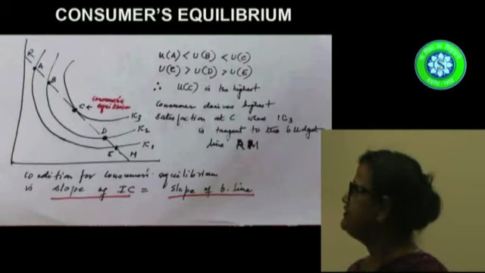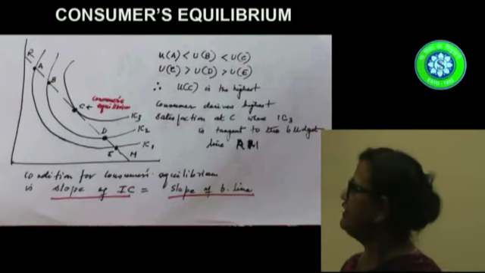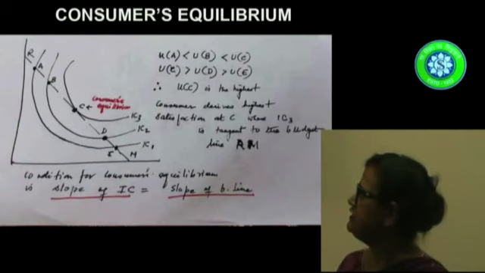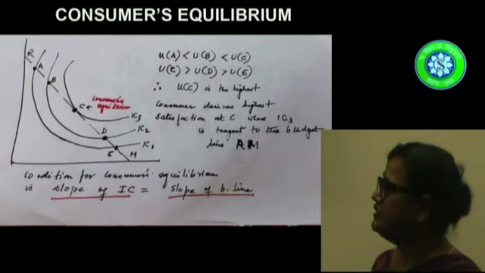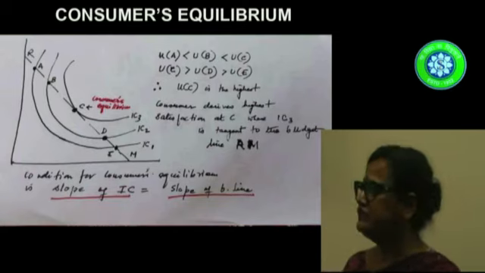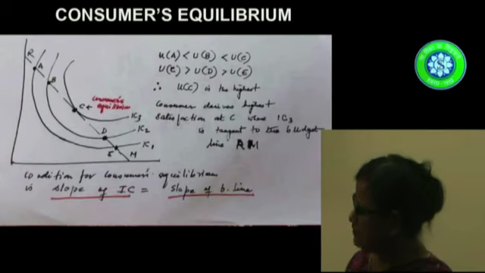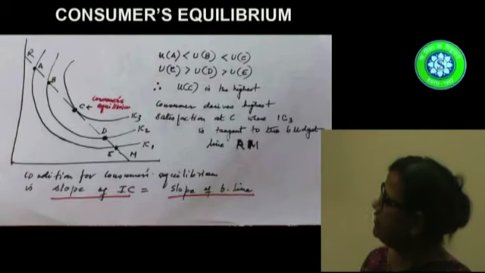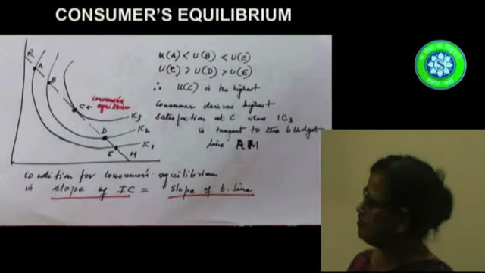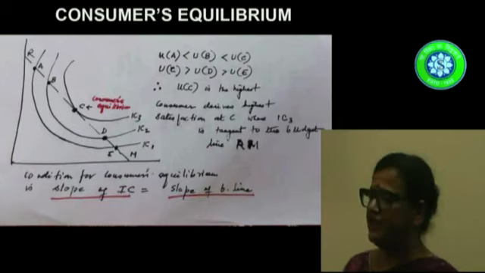Now, the slope of the indifference curve is therefore equal to minus Ux by Uy, or minus MUx by MUy. And the slope of the budget line is equal to minus Px by Py. We know that at the equilibrium point, the slope of the budget line is equal to the slope of the indifference curve. So, the consumer is in equilibrium when the ratio of the marginal utilities of the two commodities is equal to the ratio of their prices.